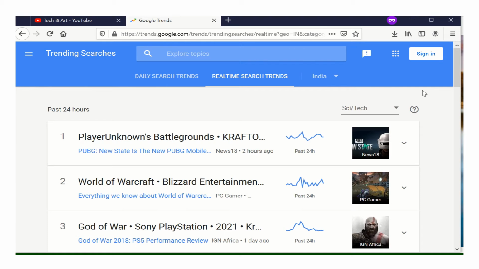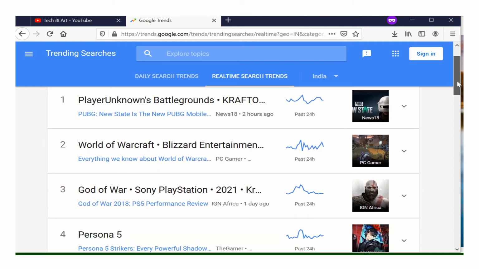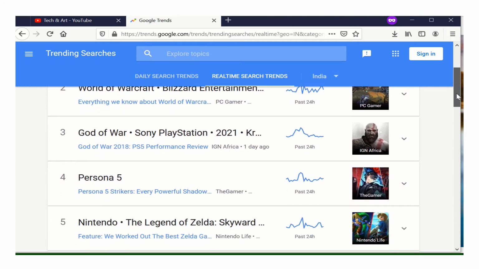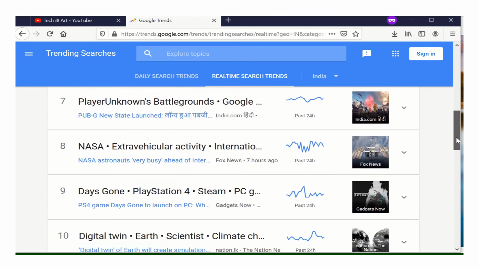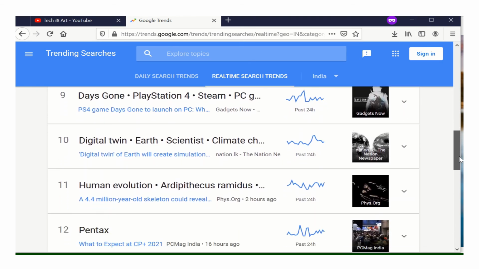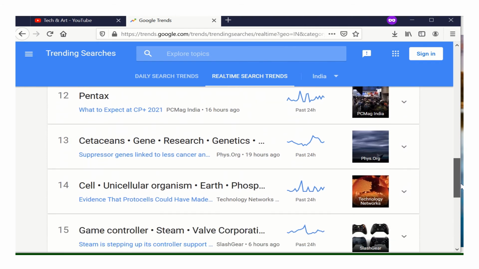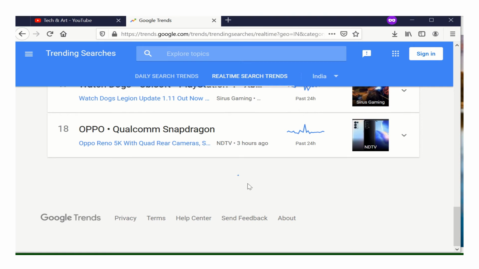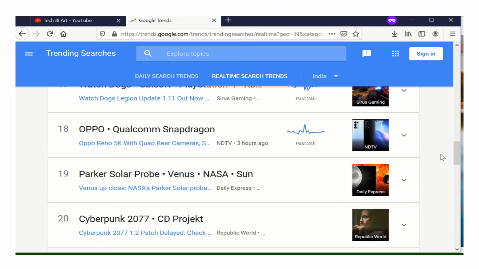If you are creating a video on a trending topic, definitely your views will go to lakhs in one day or millions, right? Here you will get all the trending topics. Whichever is related to you, you can choose that trending topic and create a video. If you click on load more, it will take you to more trending topics also.